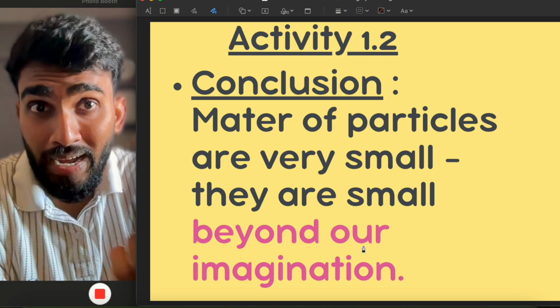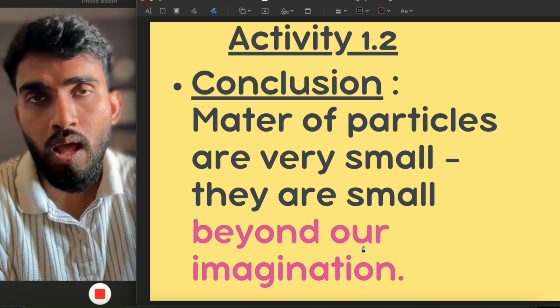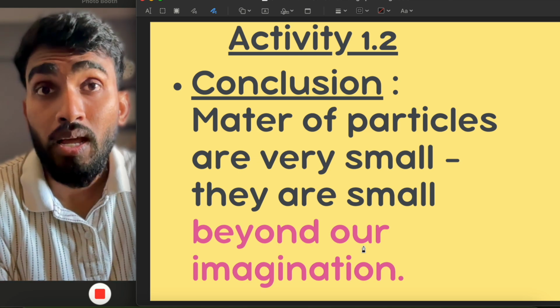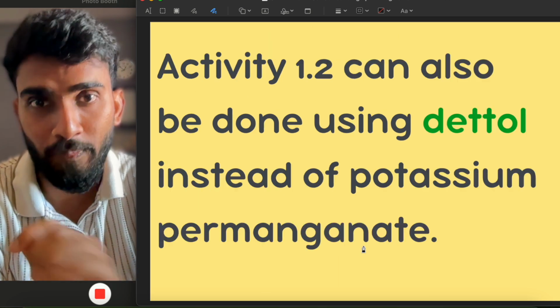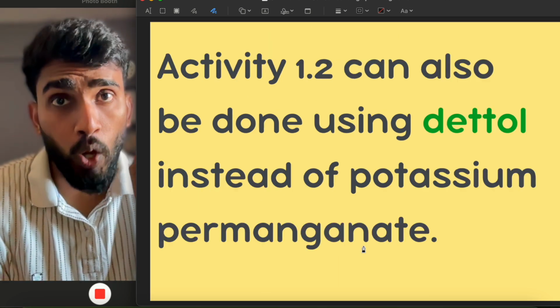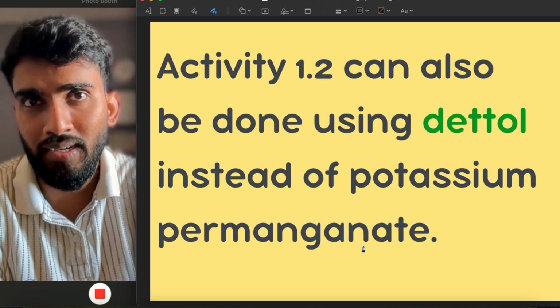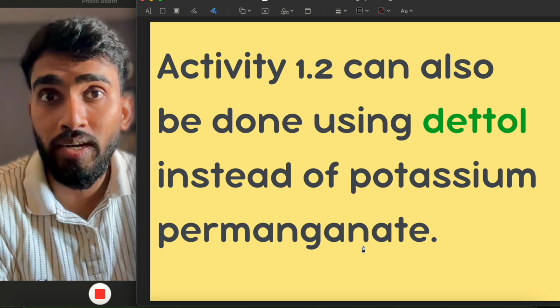We cannot even imagine. Hence, we cannot even see a single particle with the help of our naked eye because they are very small beyond our imagination. The same activity 1.2 can also be done using Dettol instead of potassium permanganate. We will notice that the smell of Dettol will stay for a long time.